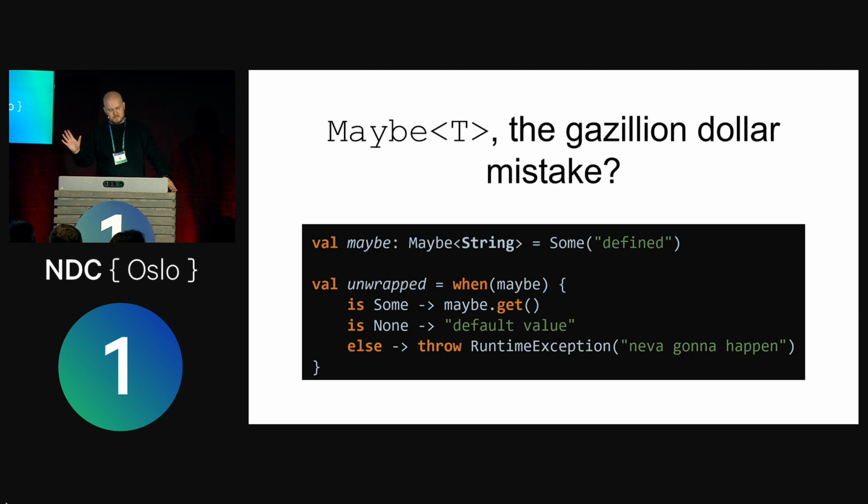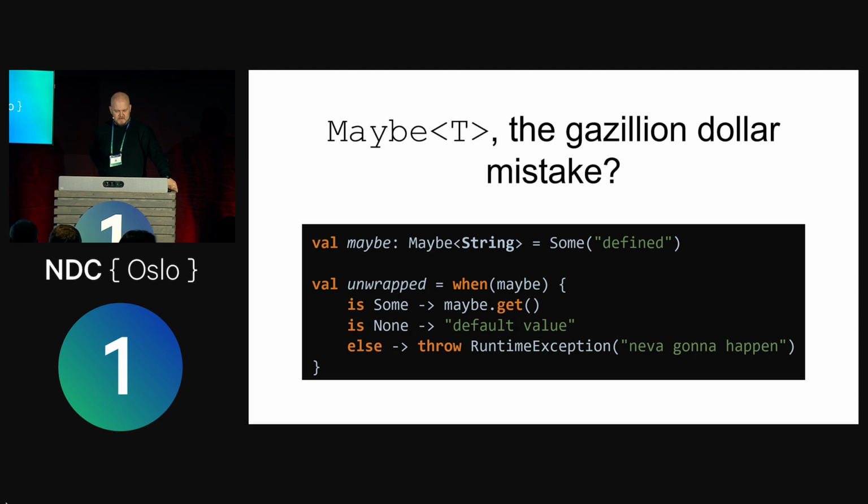So the whole idea behind this type is that you want to be able to say to the type system that this is not always a string. It could be a string, but sometimes it's a none. So it's the Some and the None. A Maybe is one of those union types. It's either a Some or a None. And if it's a Some, you can get the value from it. And if it's a None, well, you can handle it as if it was a null, but you don't have a value. And this else, this will never happen, until you see it in your production logs, of course, because some weird thing happened. But it should never happen.